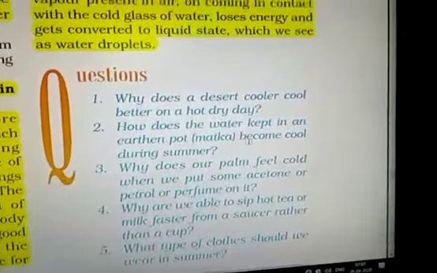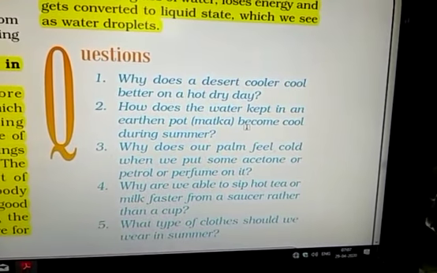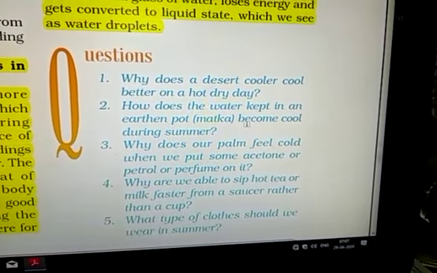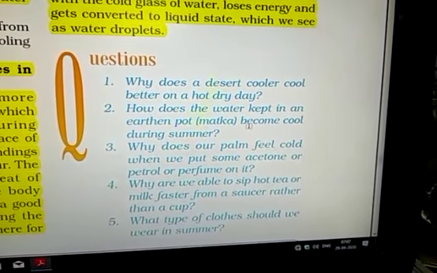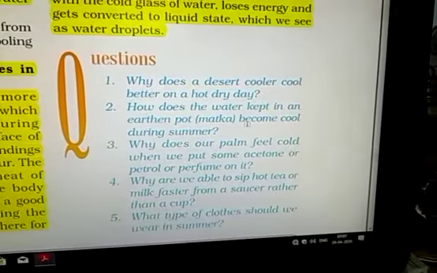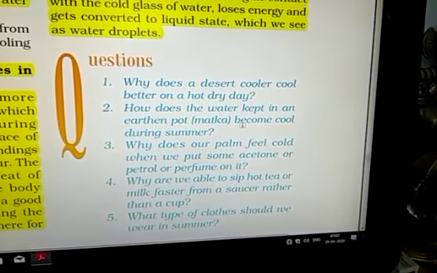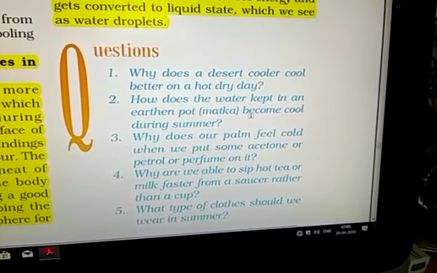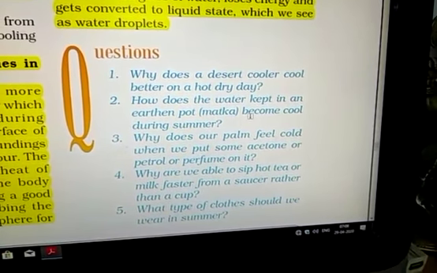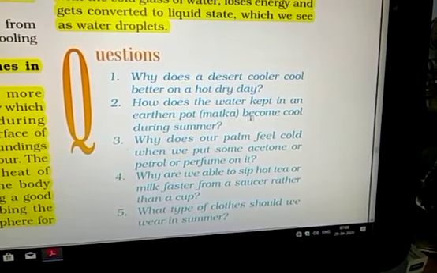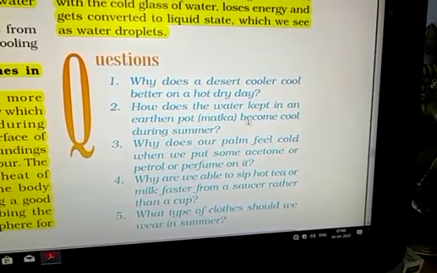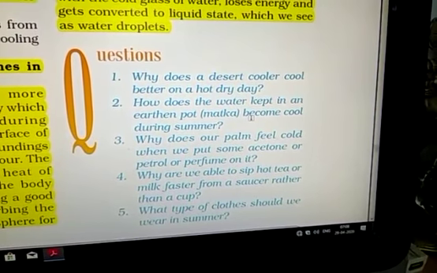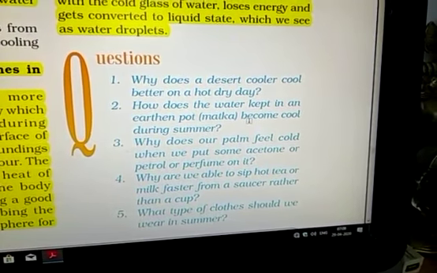in the text exercise. Question number 1, why does a desert cooler cool better on a hot dry day? Before going through this question, one important part is there. We use water to fill the cooler, not any other coolant. What is the reason? Because water is easily available, a cheaper substance, and most important, water has a very high heat of vaporization. So it absorbs a large amount of energy for the evaporation.